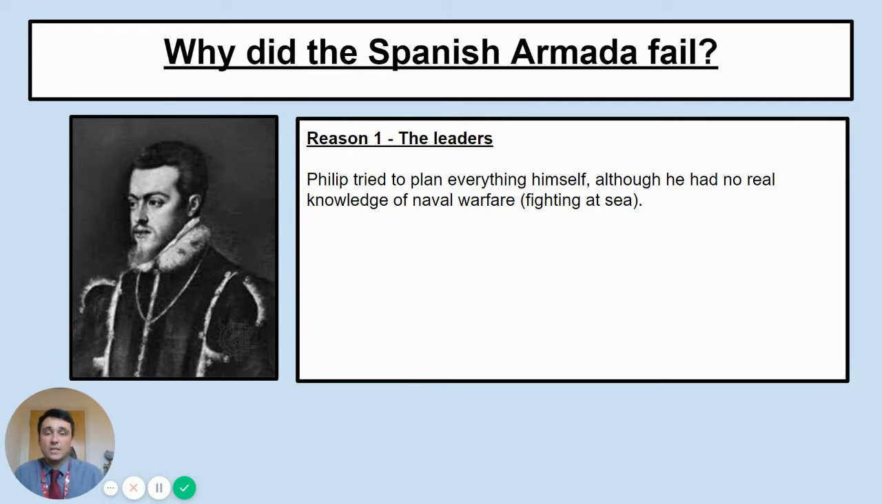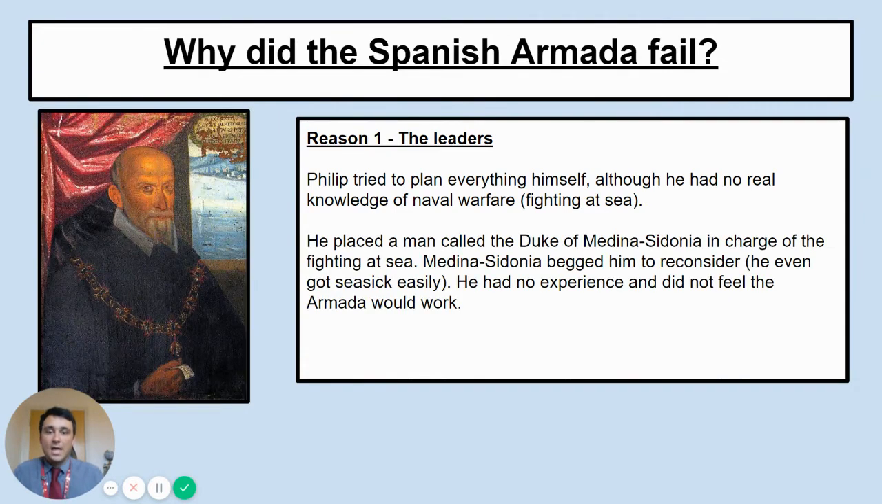Now, he was quite unlucky because 6 months before the Armada launched, he lost his best naval commander, a guy called Santa Cruz. And so he had to find someone who was going to lead the Armada. He places a man called the Duke of Medina Sidonia in charge. Medina Sidonia says, I'm not sure I'm the right person here. He basically begs him to reconsider.